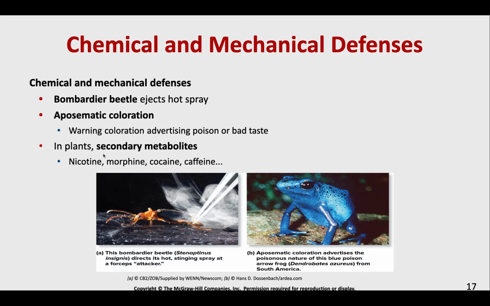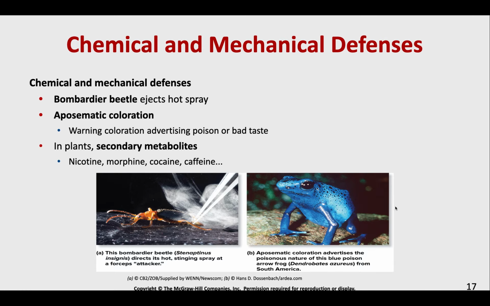So we have this bombardier beetle. This actually ejects hot spray at its attacker. Acid. All right, it is ejecting acid. I did not know that about the beetle. Makes sense, right? If you get hit in the face with acid, you probably don't want to eat that beetle. Different type of coloration, such as aposematic coloration, such as these poison dart frogs here. They're kind of warning their predators that, hey, if you eat me, I'm not going to taste good. Or if you eat me, I'm going to be lethal because I have poison on my skin. So different coloring is different defenses.